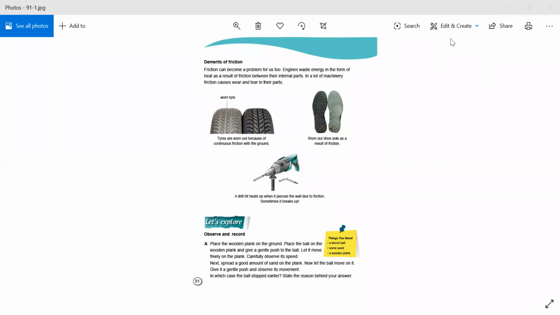In the third picture, a drill bit heats up when it pierces the wall due to friction, and sometimes it breaks up. As you can see, this is a drill machine. This is a bit, and when we pierce into the wall, due to friction, sometimes it breaks as well. So up till here we have done with the topic. Hope you understood, and